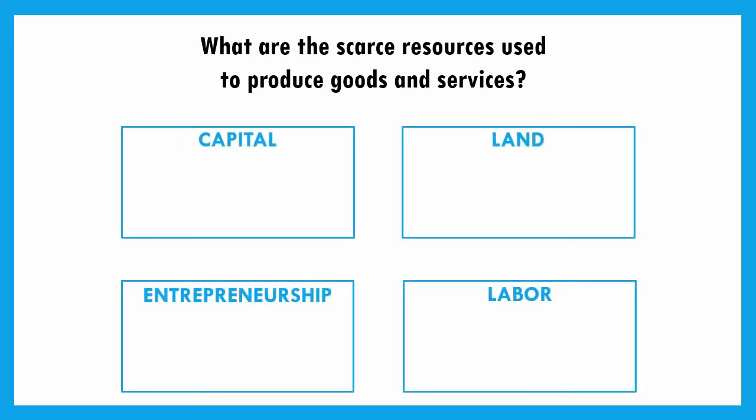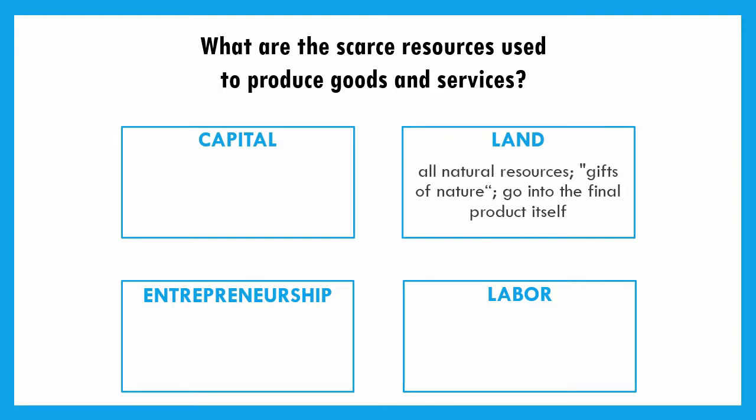So first of all, I want to define what these are. We'll start up there with land, and you might think of land as just a plot of property. Well, that's kind of right. What we're going to say within economics is that land is just natural resources. The best way I think to think of this is land is anything that goes into the actual final product itself. It becomes part of the good or service.